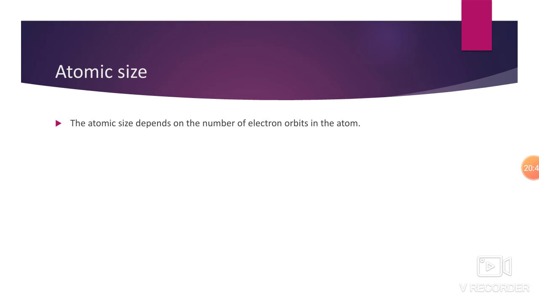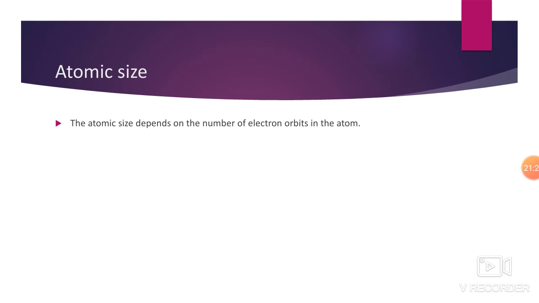So how will we get to know the number of orbits? जितने भी numbers of orbits होंगे उतना ज़्यादा उसका size होगा. Okay, so that way we got to know. But if there are the same number of orbits in two atoms, then how will we know which is the bigger one and which is the smaller one? Example, magnesium and sodium have the same number of orbits. So now how will we know which one is bigger?